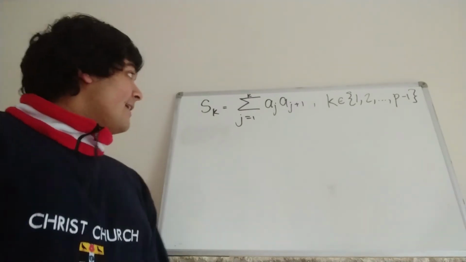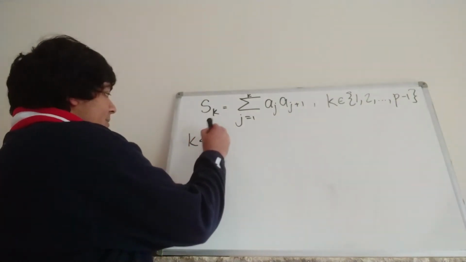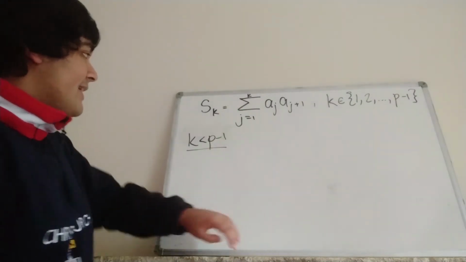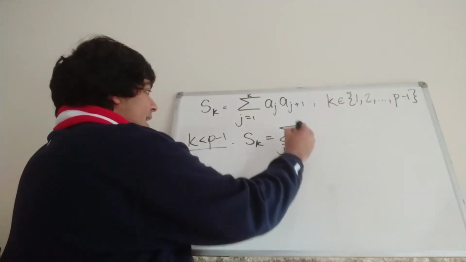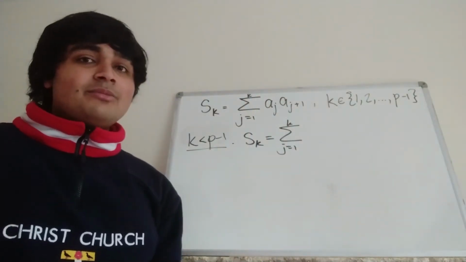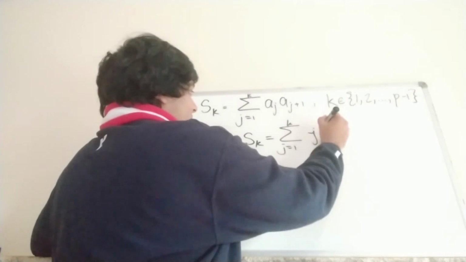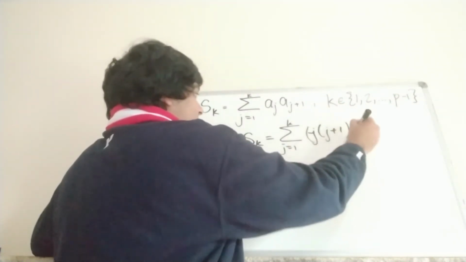Okay, so firstly let me explicitly compute what the s_k's are, and then show that they're different mod p. So firstly we'll consider when k is less than p minus 1, so essentially when k does not equal p minus 1. What do we have here? Well, s_k is equal to the sum from j equals 1 to k of a_j times a_{j+1}. But remember how we defined a_j and a_{j+1}. This is just j inverse times j plus 1 inverse, which of course is just j times j plus 1 inverse.